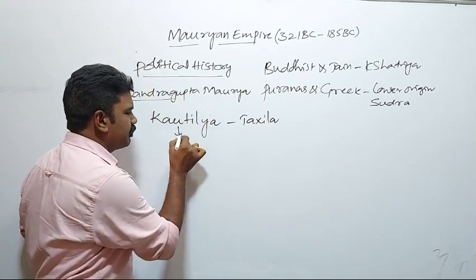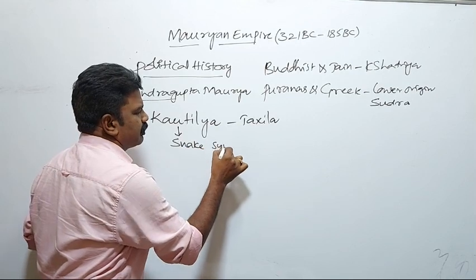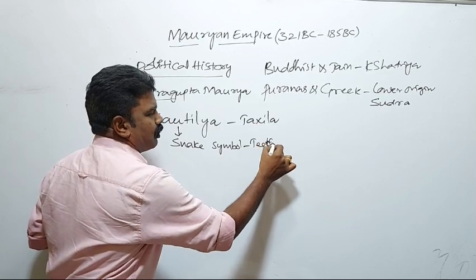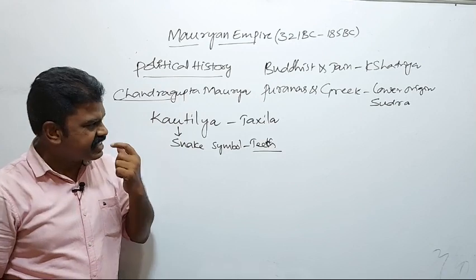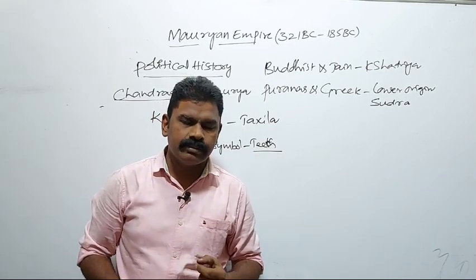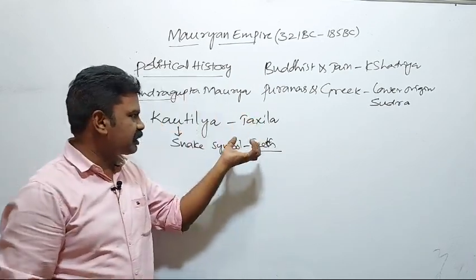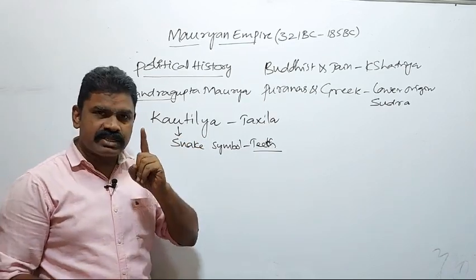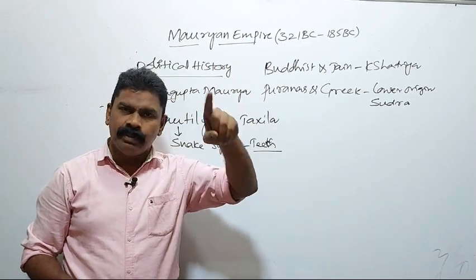Kautilya had a snake symbol on one of his teeth. The astrologer revealed that in front of Kautilya's mother and said, your son would become either a great king or a great minister.